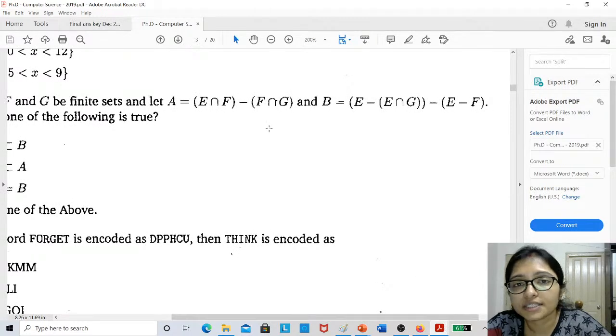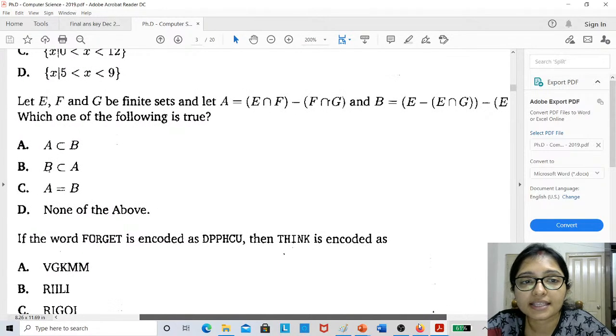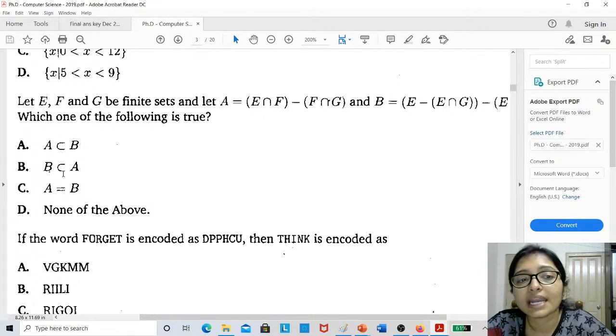This is the question. Try to write down that A equals E intersection F minus F intersection G, and B equals E minus E intersection G minus E minus F. And here it is asking which one of the following is true: A subset of B, B subset of A, or A equals B. Which one is correct?